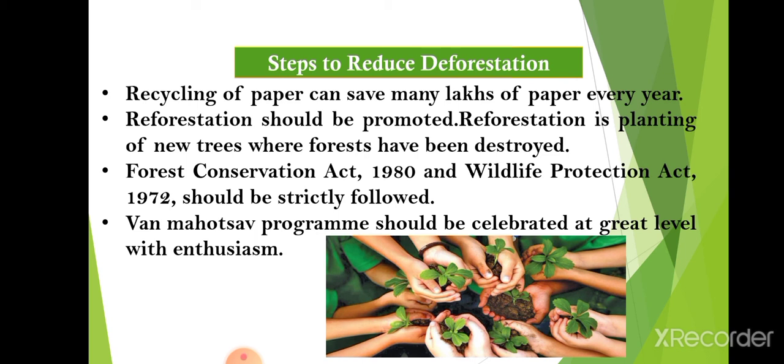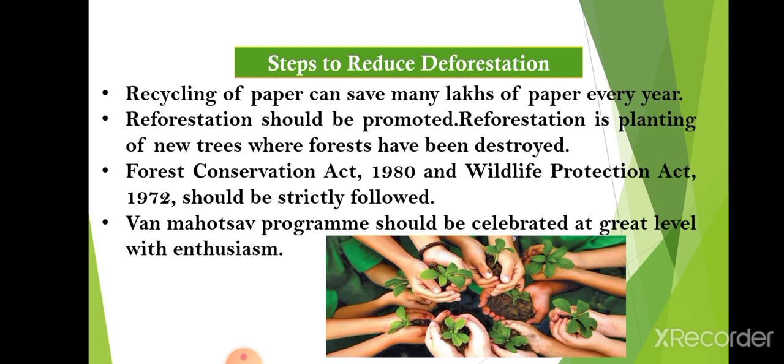And one more thing, paper can be recycled 5 to 7 times for use. You have studied recycling of paper in class 6th also. And to save paper, we can write on both sides of the paper and avoid wastage of paper. These are the things we can do for saving paper, meaning for saving trees.